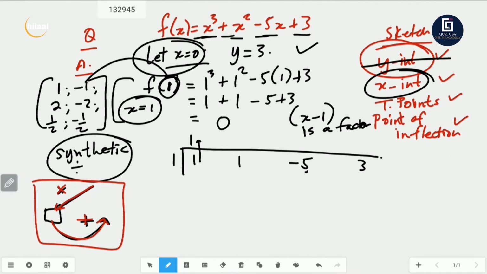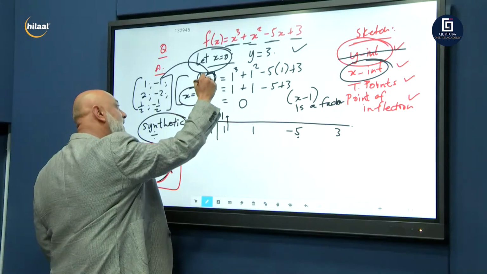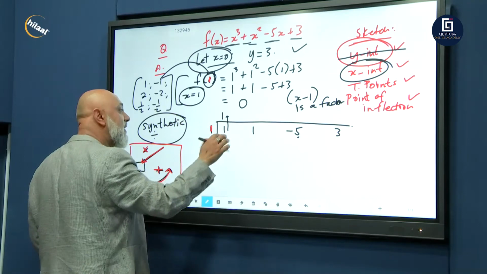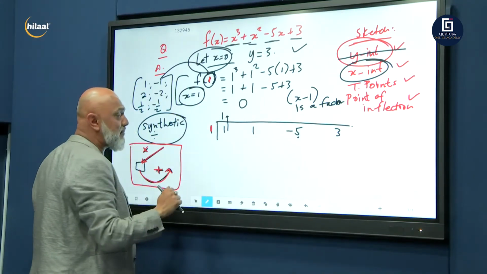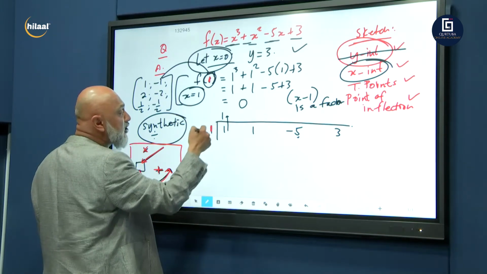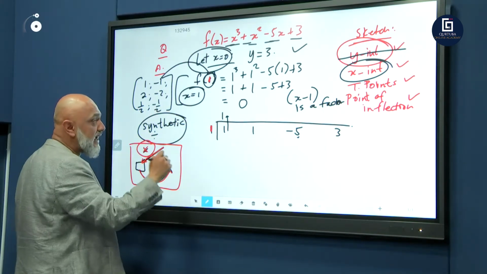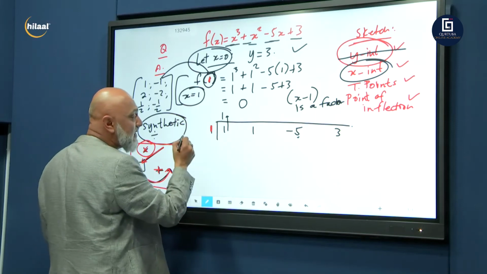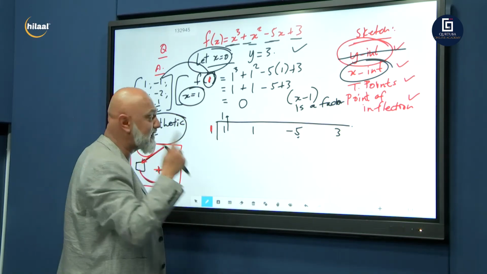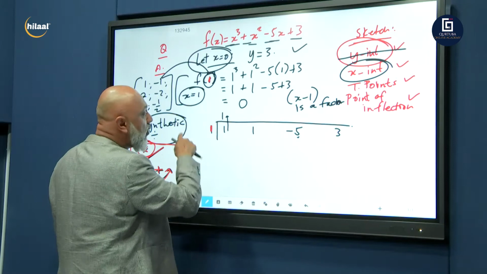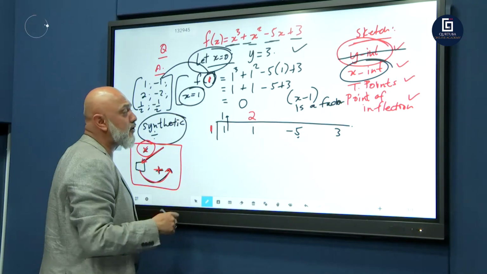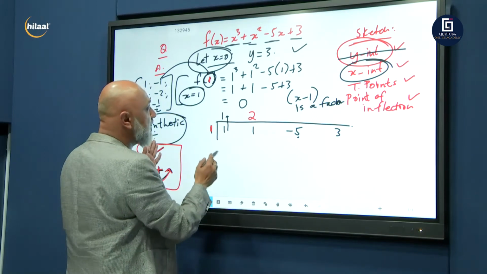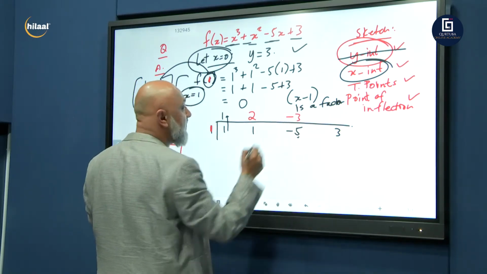So where did this one come from? This 1, 1, minus 5, 3 came from your original. This one you picked up. Now we're going across. We multiply, then we add. So 1 times 1 is 1. Remember, do it mentally. 1 plus 1 is 2. Now we repeat the process. 2 times 1 is 2. 2 minus 5 is minus 3.